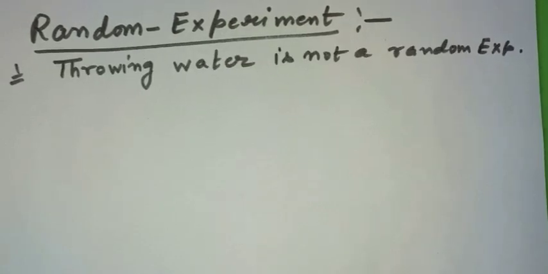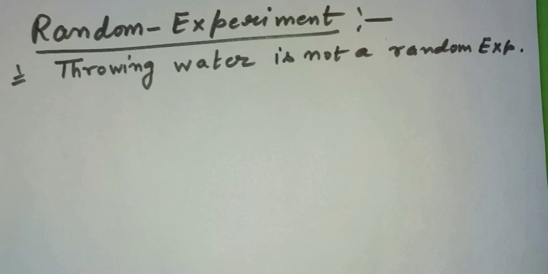Any random experiment is defined as any experiment whose outcome is not predetermined and it has got more than one outcome. I repeat, any experiment which has got more than one outcome and the outcomes are not predetermined is called a random experiment. Now let me give you an example.